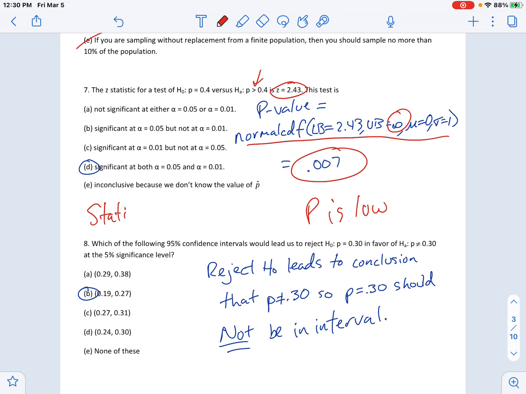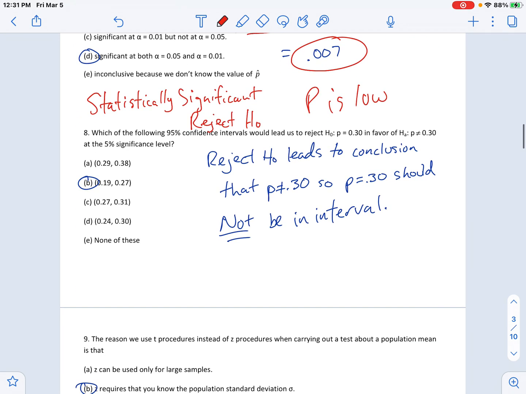Now, again, significant, you might be like, what does that mean? Statistically significant goes hand in hand with when you reject the null. Basically, it's saying what we have is data that suggests a new thing that we never knew. It is statistically significant because it changes our opinions. We originally thought 0.4 was correct, but because we got data that was so rare, we rejected H naught, we have a new opinion. We have a new thought. It's not exactly what it means, but technically you could kind of make the connection of statistically significant because it leads to a new opinion or new truth that we didn't know before.